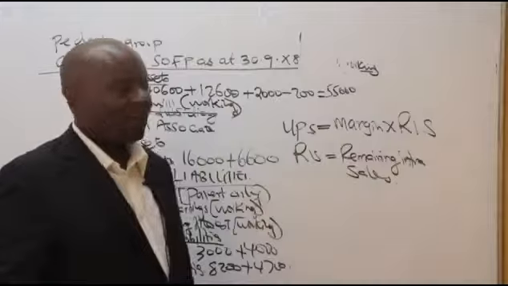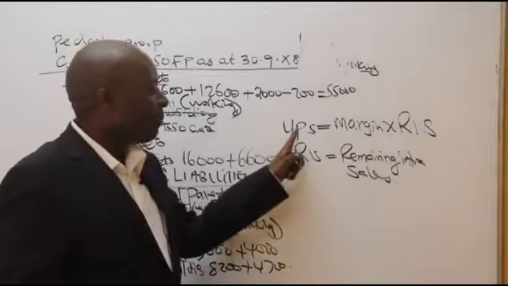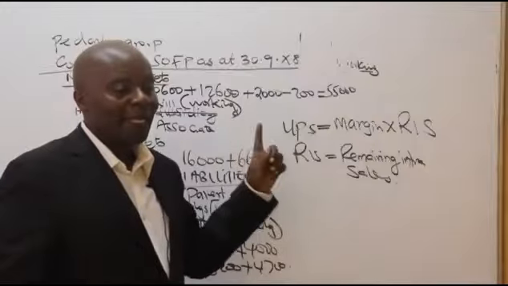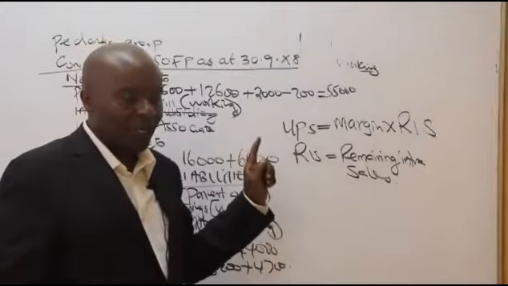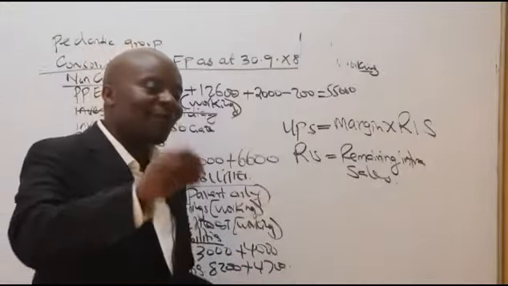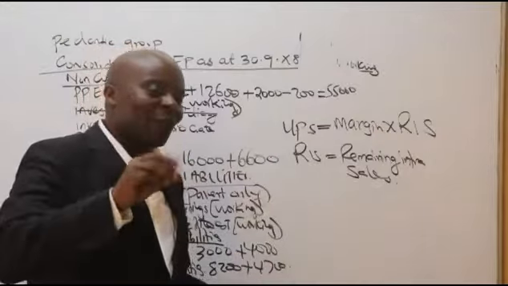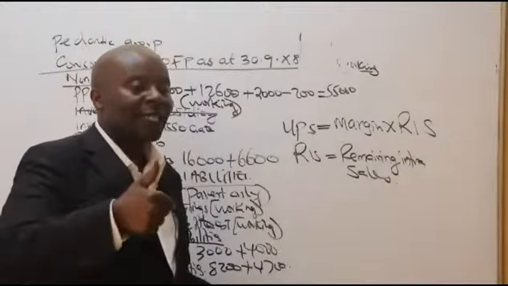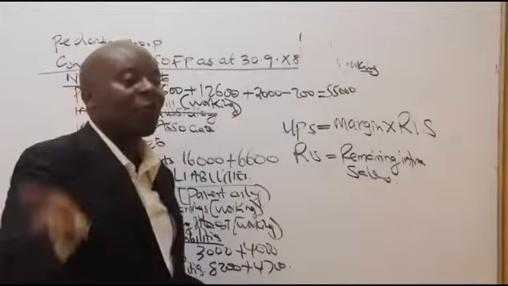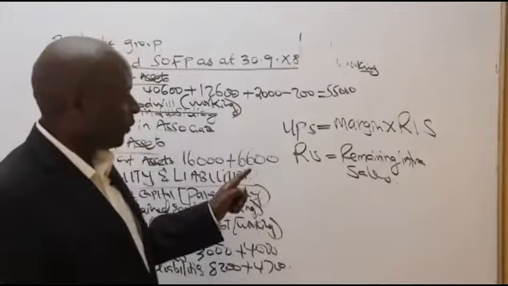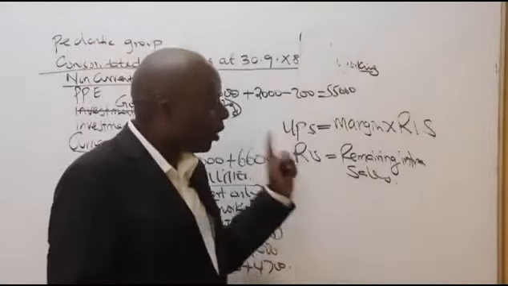Right? So remember, this is an unrealized profit on stock. It is the same as URP, unrealized profits. You get some books using URP, but it's good for you to specify unrealized profit on stock, unrealized profit on fixed assets. At times these companies do transfer their fixed assets to their subsidiaries at a profit. So that profit is never realized. So it is good to specify this is unrealized profit on stock.